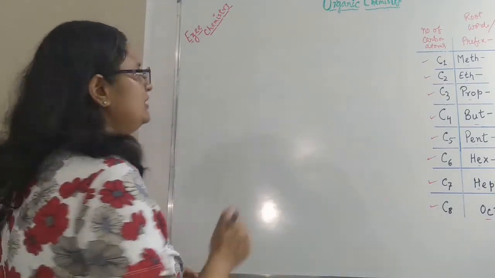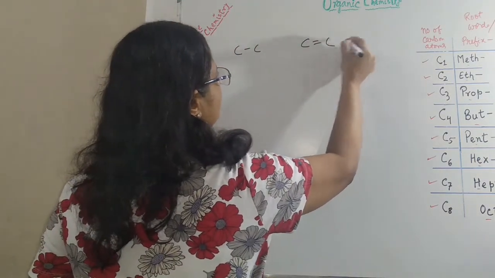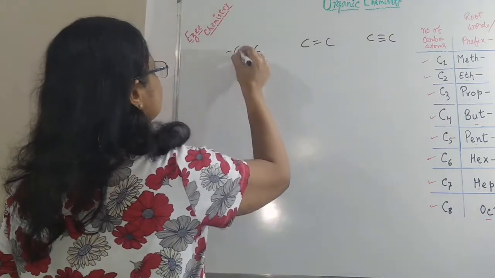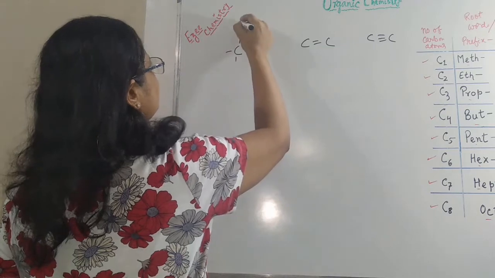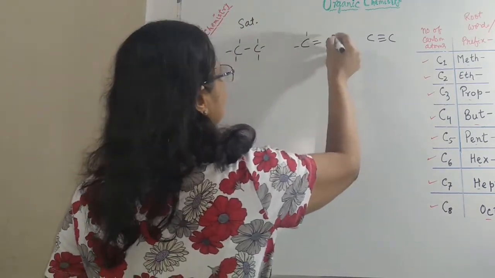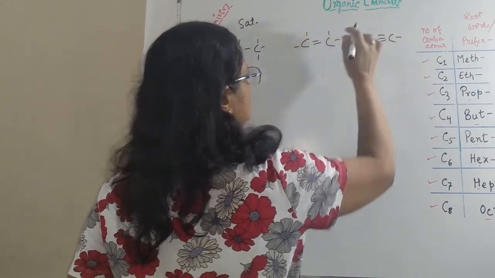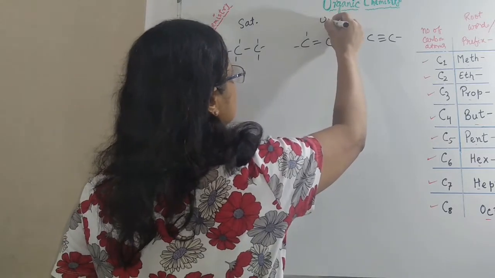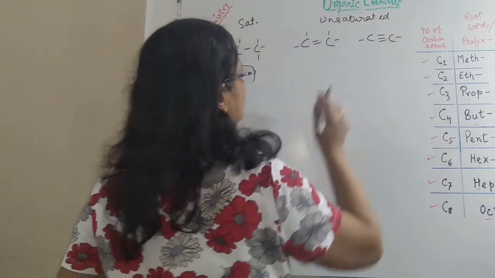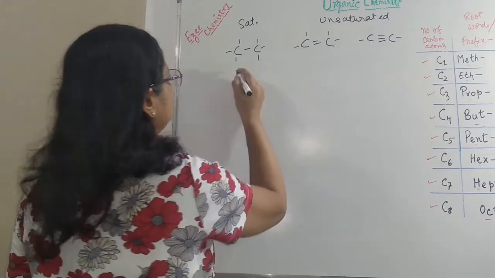What did we talk about? We talked about carbon single bond carbon, carbon double bond carbon, carbon triple bond carbon. Carbon single bond carbon, what was it? It was a saturated compound. And carbon double bond carbon, what was it? It was an unsaturated compound. And carbon triple bond carbon was also an unsaturated compound.